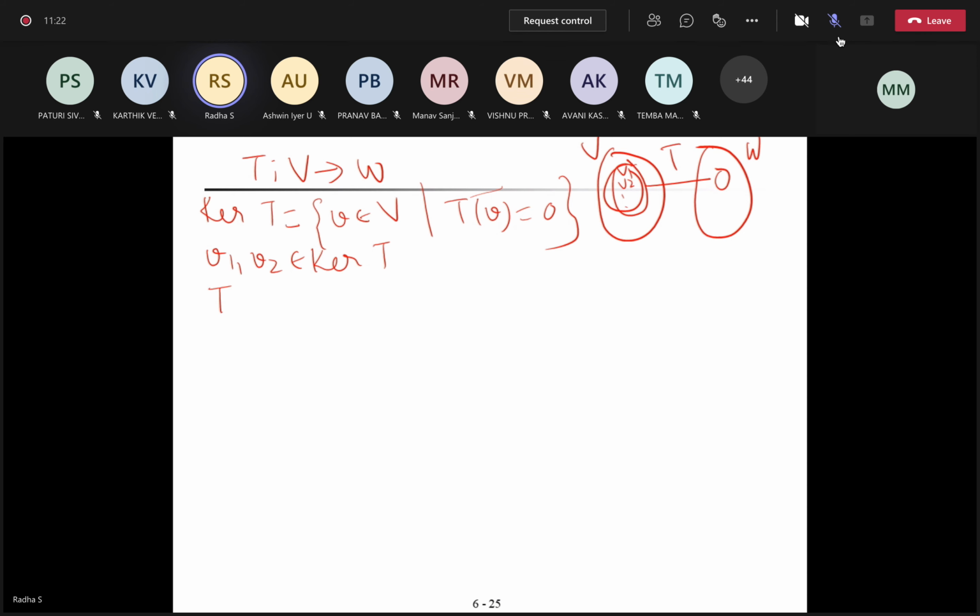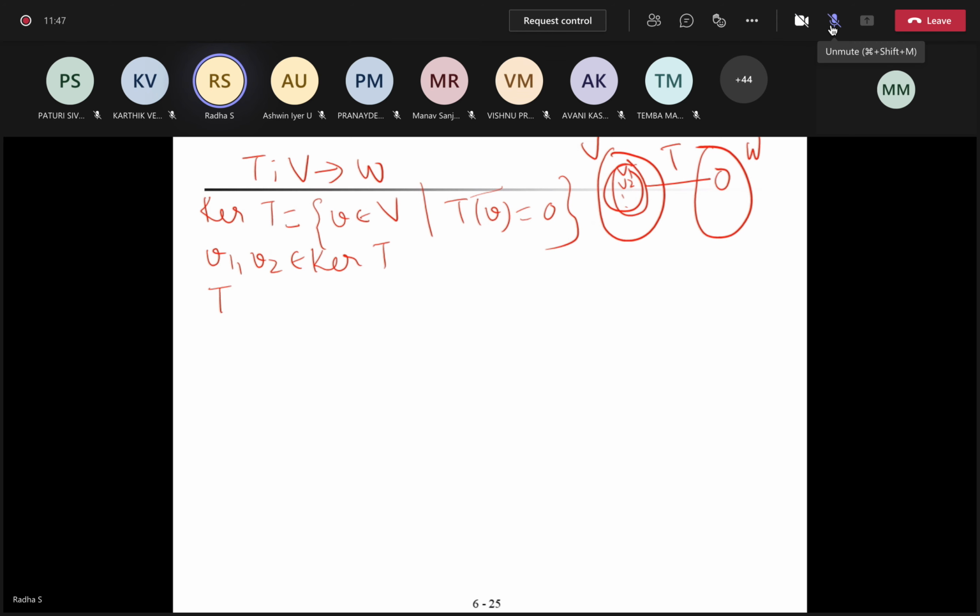So what should I prove now? If V1, V2 belongs to kernel T, what is my aim? Closure, you said correctly just now, right? How do you prove something is a subspace?